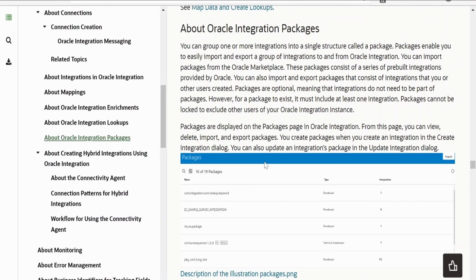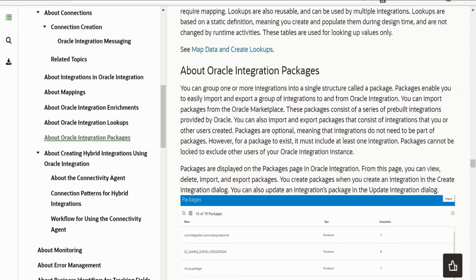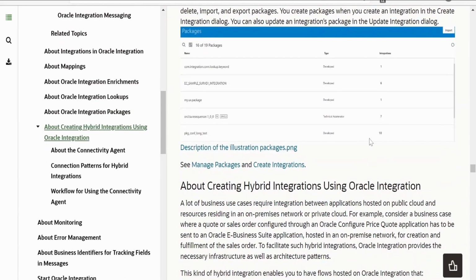And the packages, we can package n number of integrations in a single package so that we can export and import all those integrations from one instance to another. Like if we add 4 integrations into a single package, then when we export this package, it will export all the integrations available in that package. Like this, it makes grouping and importing, exporting of integrations from one instance to another easy, and it also helps to manage them.